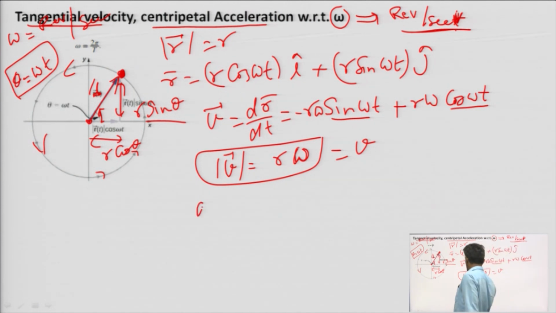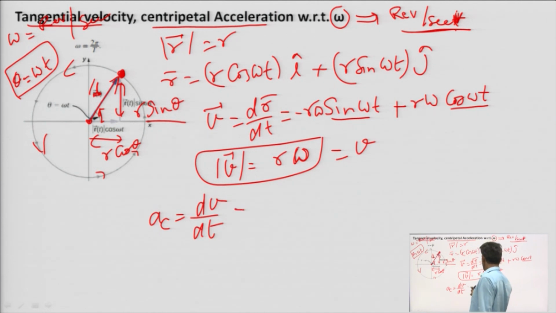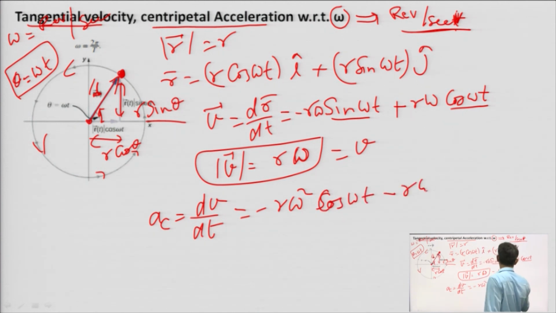Now, differentiate it again with respect to dt. So, we will get the centripetal acceleration. It is minus r omega square sin omega t, it will change as cos omega t, and minus r omega square cos omega t, it will be sin omega t.